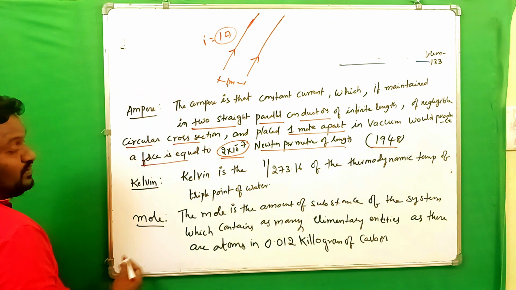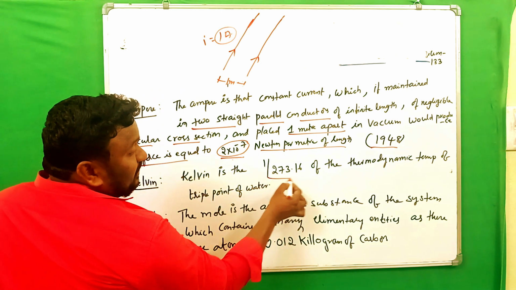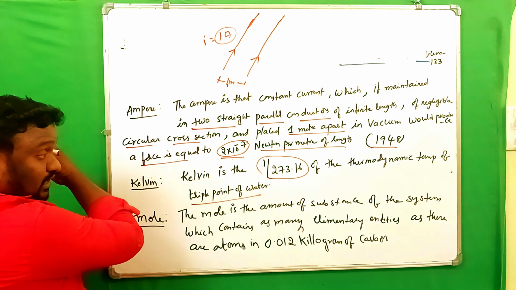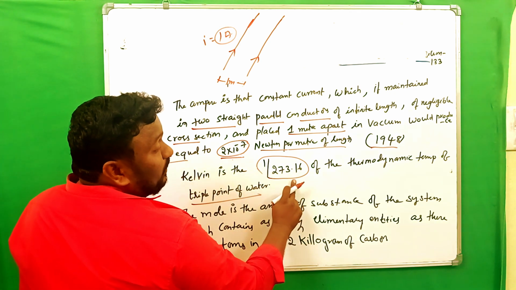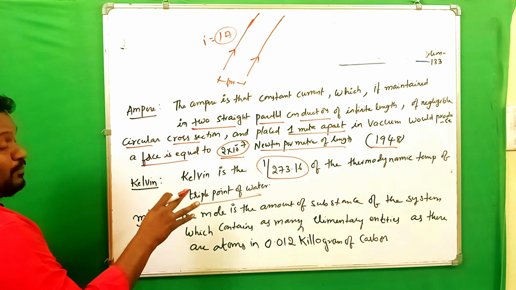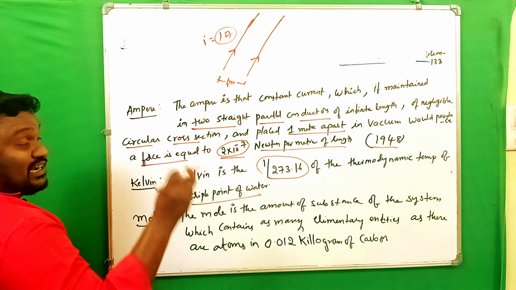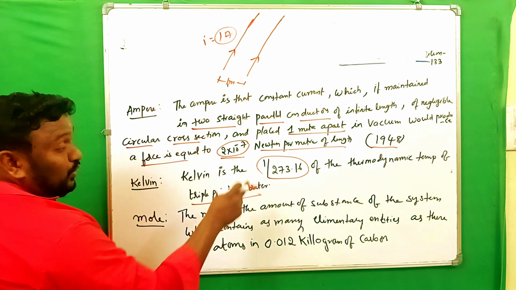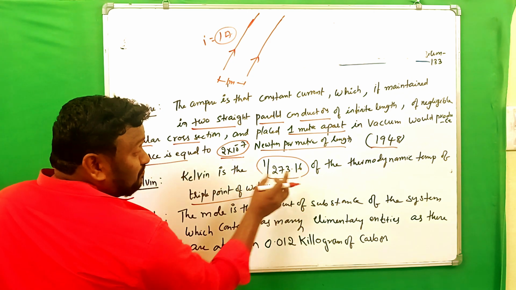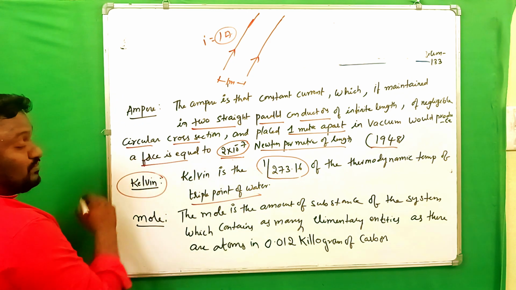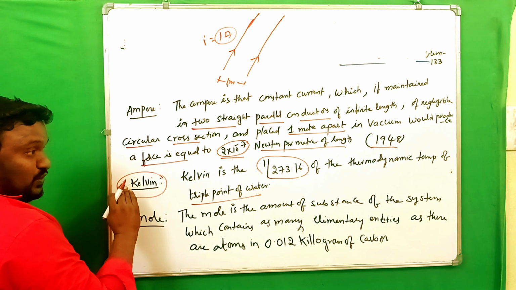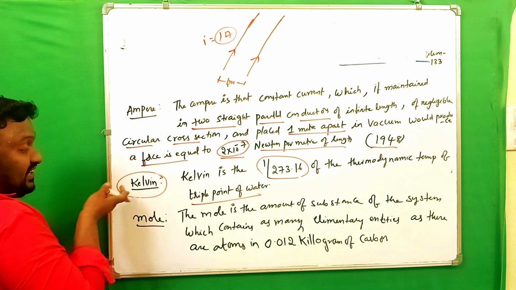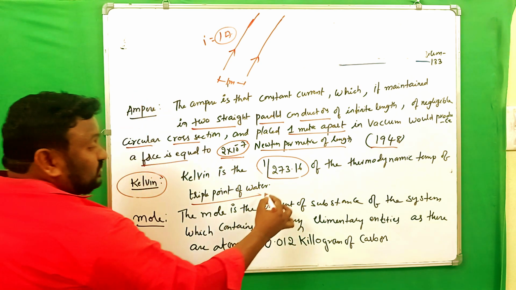Next, Kelvin. Kelvin is the 1/273.16 of the thermodynamic temperature of the triple point of water. In the triple point value of water, the 1/273.16 part is what we call Kelvin. What is Kelvin here? Kelvin is the unit of thermodynamic temperature. Thermodynamic temperature is the base quantity and its unit is Kelvin. Okay, so that is about the Kelvin.